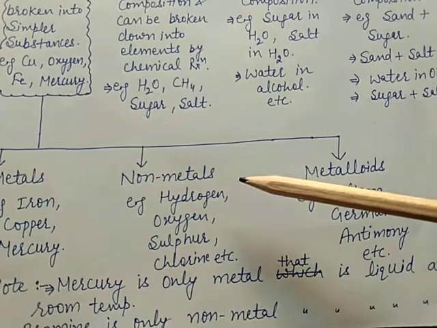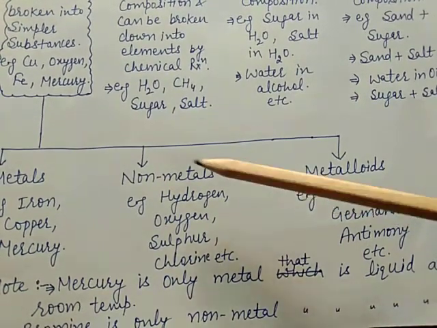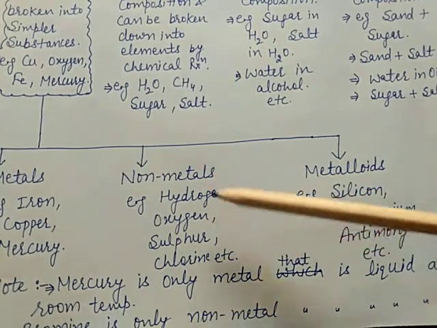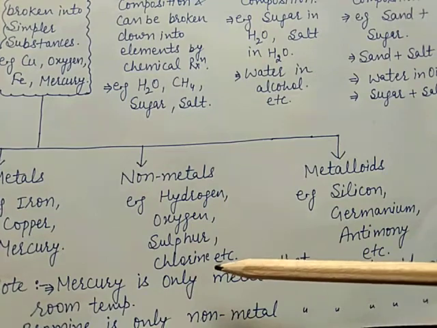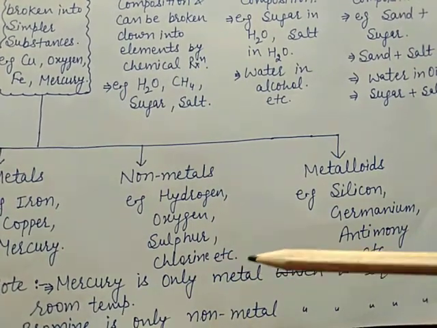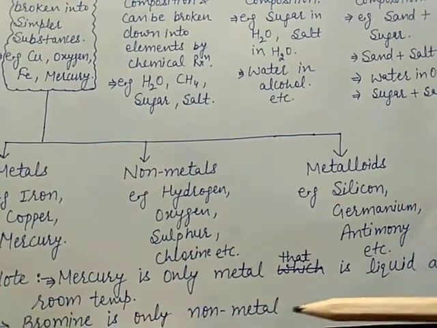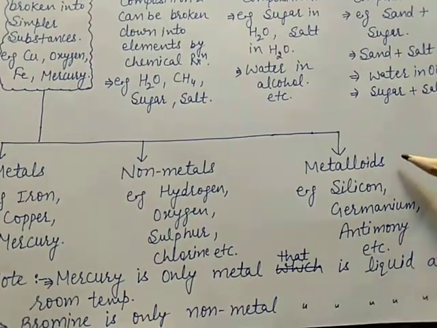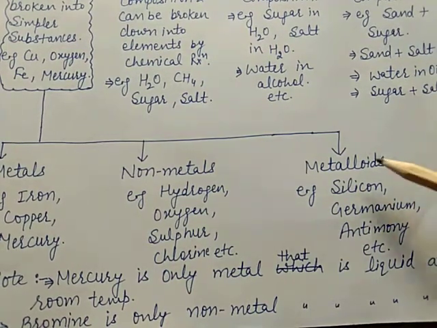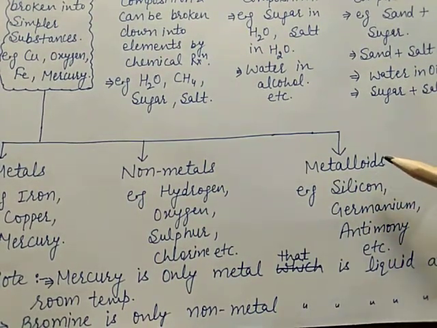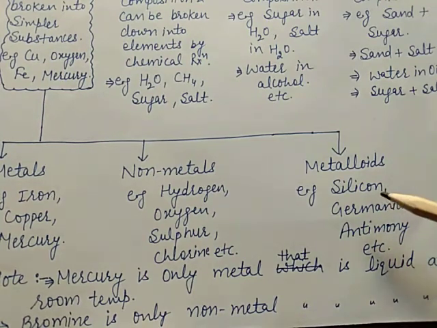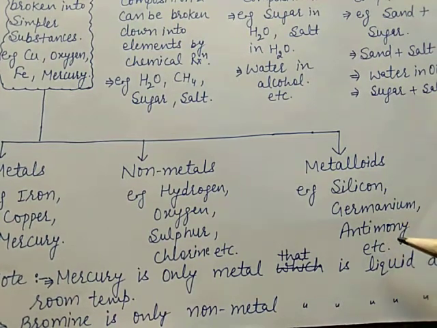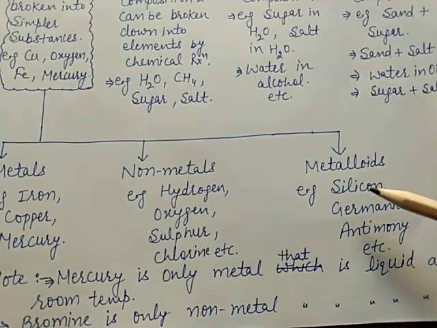Next, non-metals. A non-metal is an element that is neither malleable nor ductile and doesn't conduct heat and electricity, like hydrogen, oxygen, sulfur, and chlorine. Here, bromine is the only non-metal that is liquid at room temperature. Next, metalloids. The elements having intermediate properties between those of metals and non-metals are called metalloids, like boron, silicon, germanium, antimony. All these are metalloids.